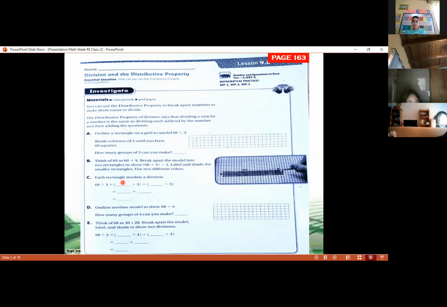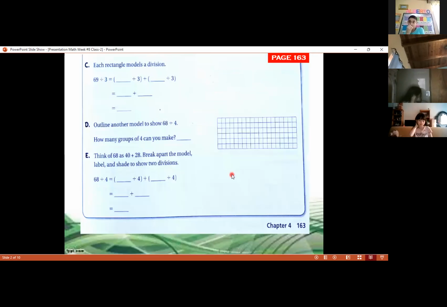If you know the tables, you're going to feel it is easy to solve division. And we said that the small rectangle here, 3 times 20, is 60. And the small rectangle that is this one models 3 times 3 according to the number of rows and columns, and we say that it's 9. So you say 9 divided by 3 equals 3. So that is the inverse. And also we compare step A and step C, and we conclude that they are the same. Steps A and C are the same.